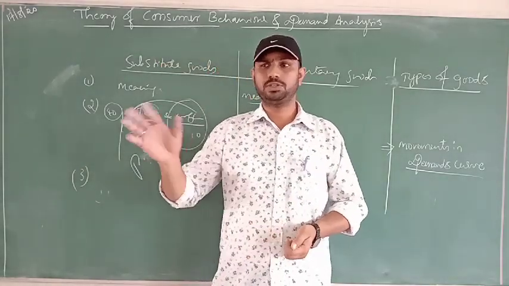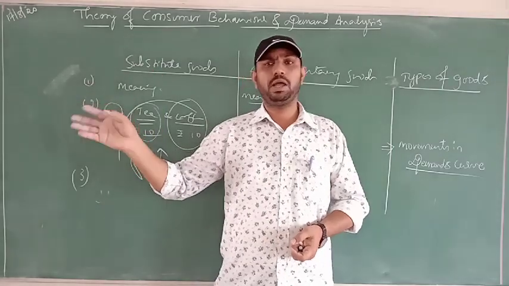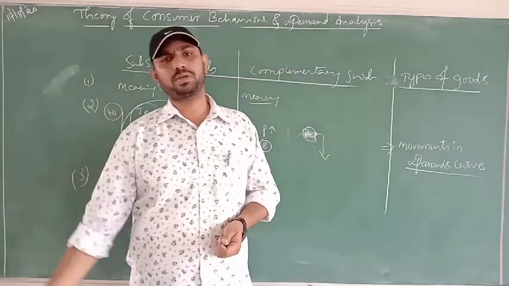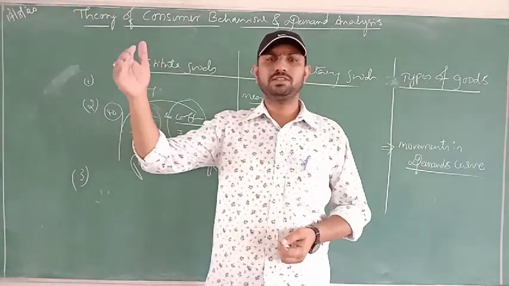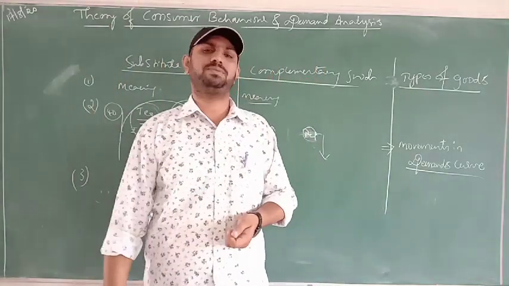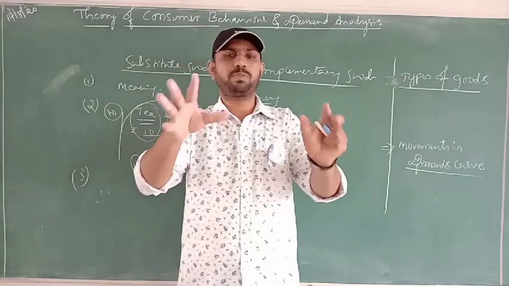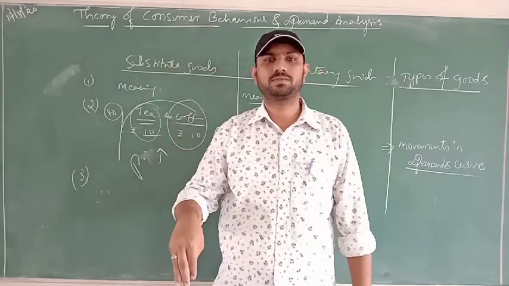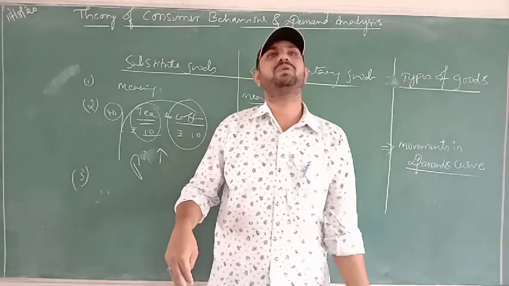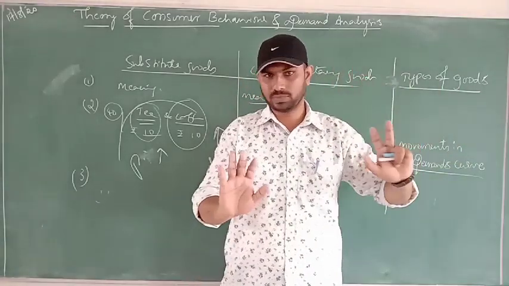Assume in the market petrol prices are 80 rupees per liter, or 79, whatever it is. If the price of petrol has fallen to 10 rupees per liter, then when the price decreases, the use of the vehicle becomes more. Are we clear?